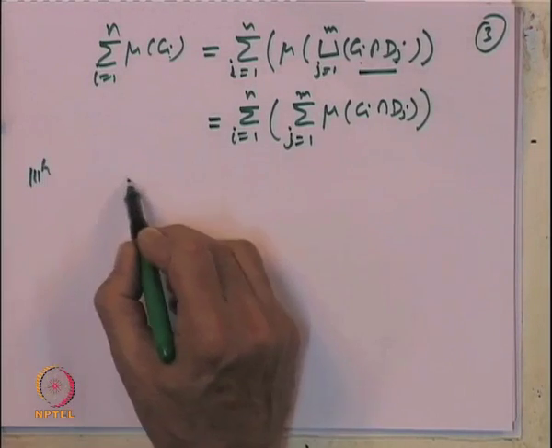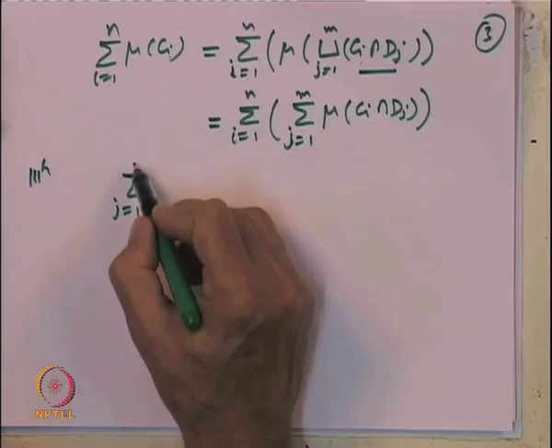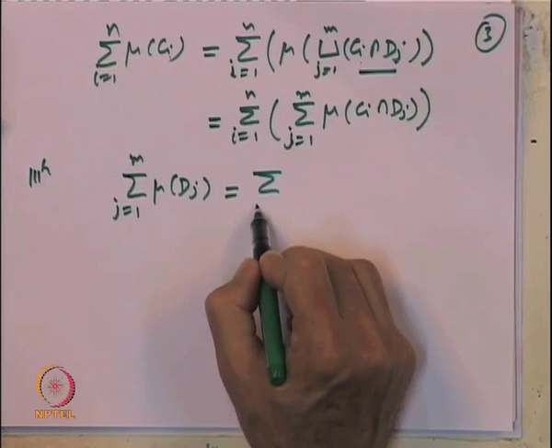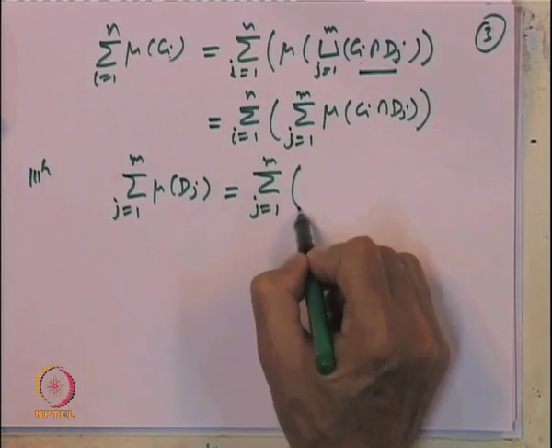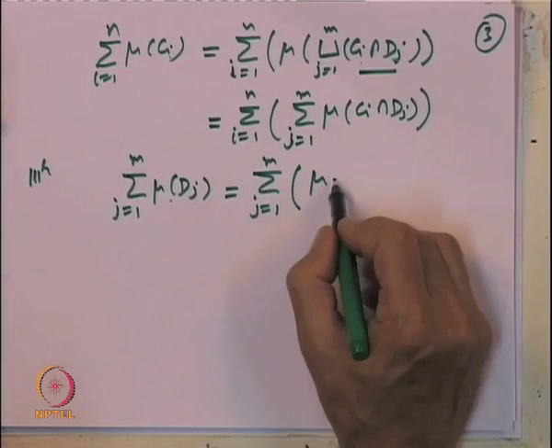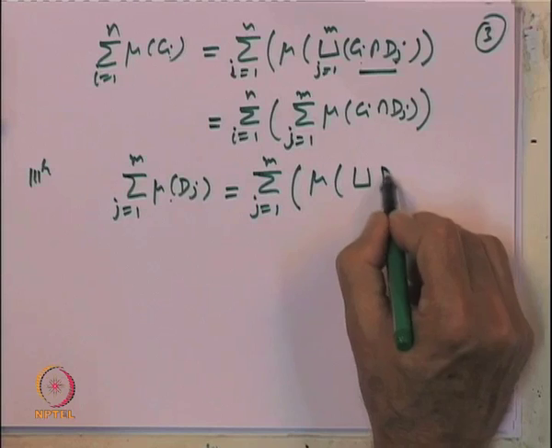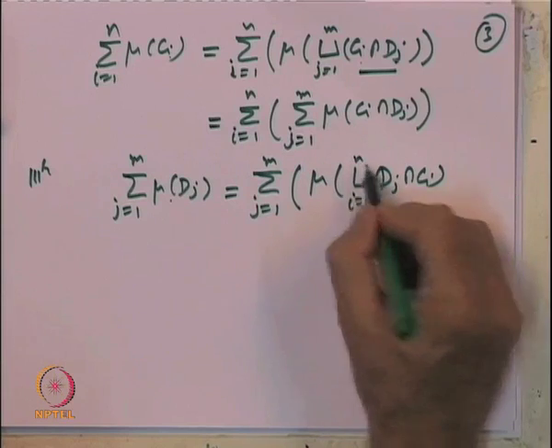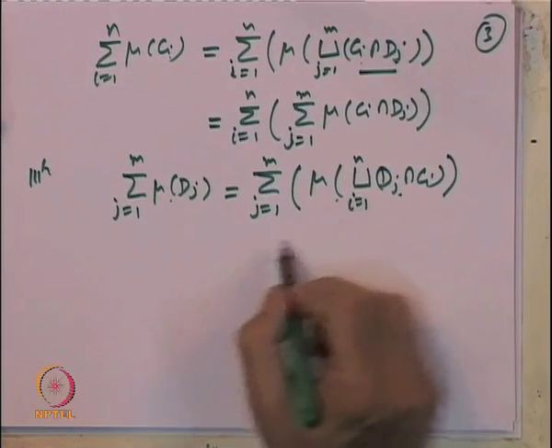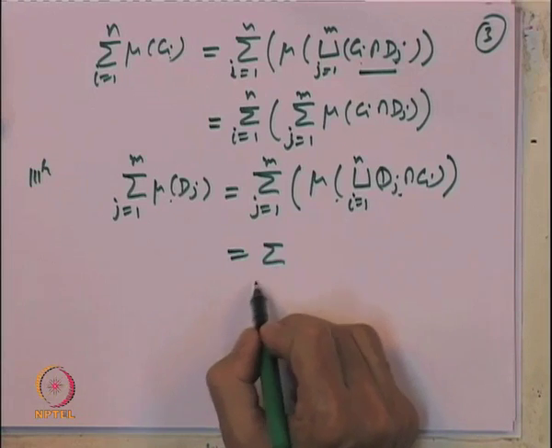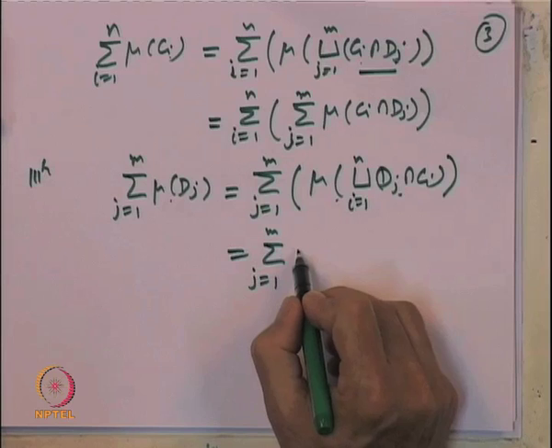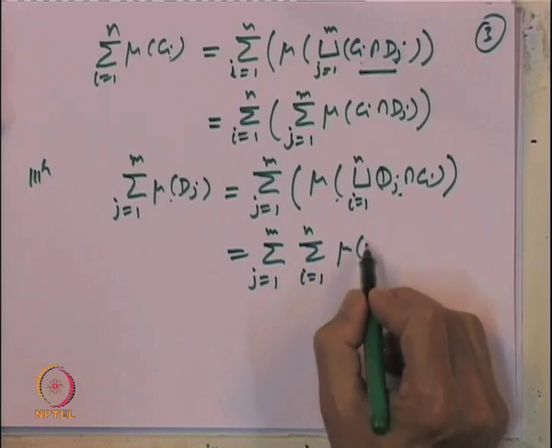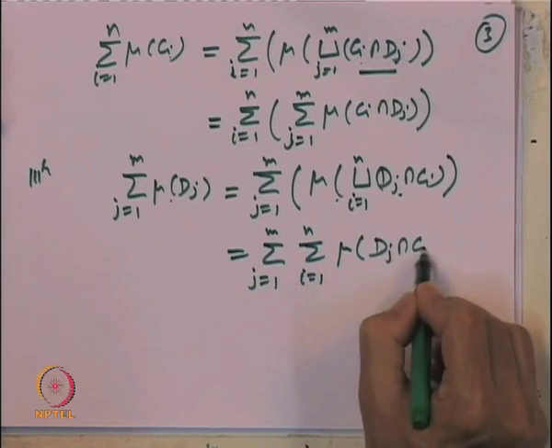Similarly, we can also write the sum over j equal to 1 to m of mu of D j. That I can write as the union of D j intersection C i, i equal to 1 to n. And now, again by the finite additivity property, this is the sum over j equal to 1 to m, sum over i equal to 1 to n of mu of D j intersection C i.